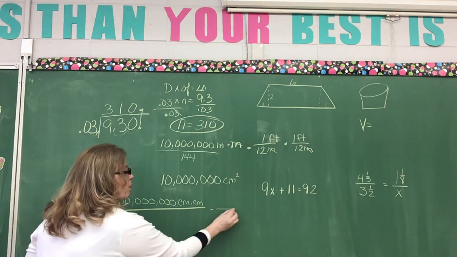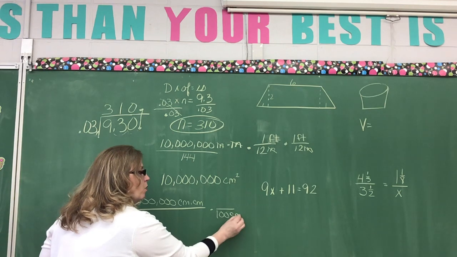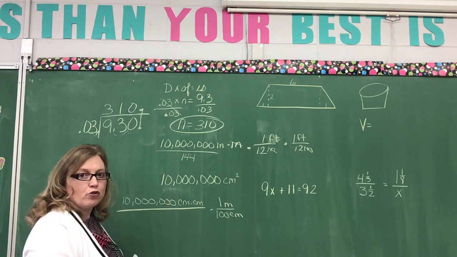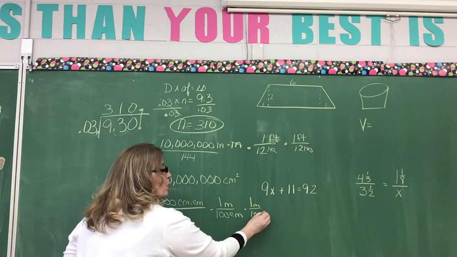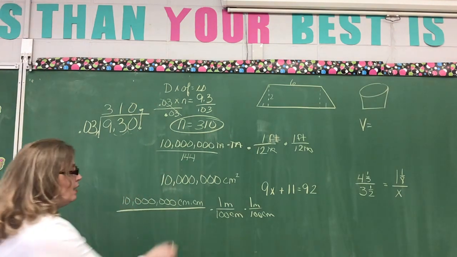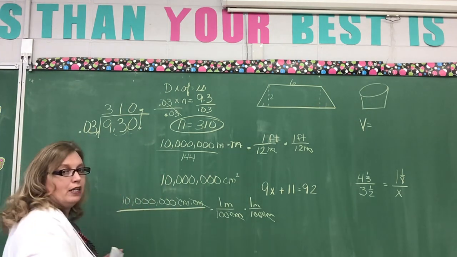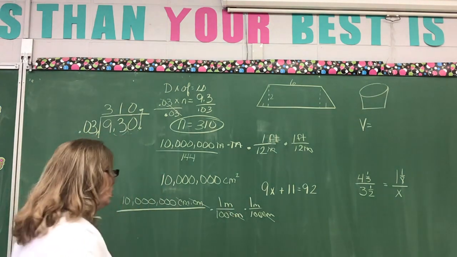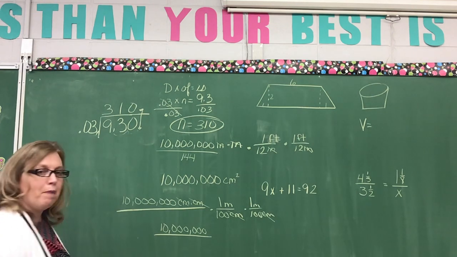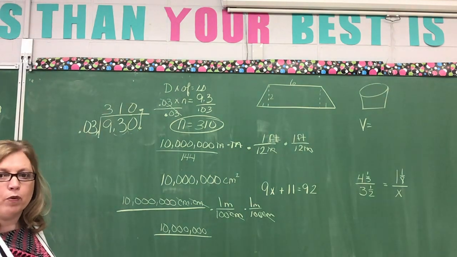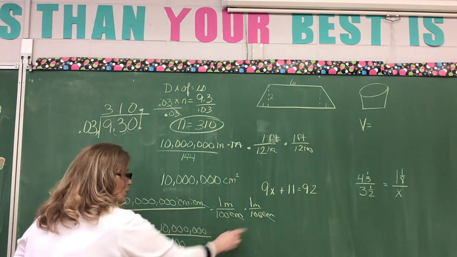Okay, so we want to put our centimeters where? On the top or the bottom? On the bottom. Okay, so we have 1 meter over 100 centimeters. Okay, but we're going to do it twice because we have a square unit. So this centimeter marks out that one, and this one marks out that one. Now we have 10 million times 1 times 1, so we have 10 million as our numerator. What do we put on the bottom? Well, what's 100 times 100? When I'm multiplying it, I'm going to simply add the number of zeros in the next one.